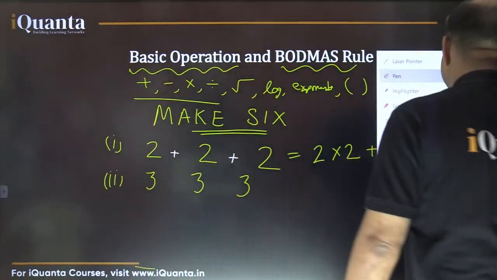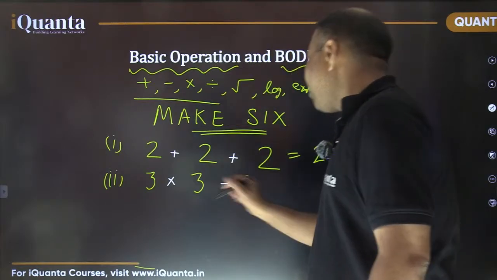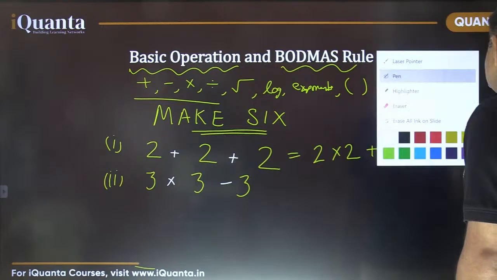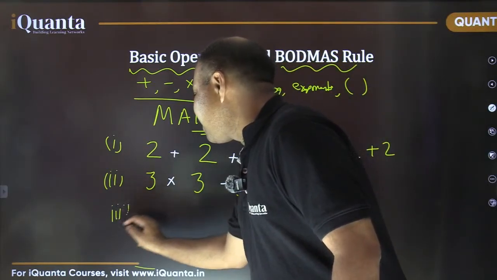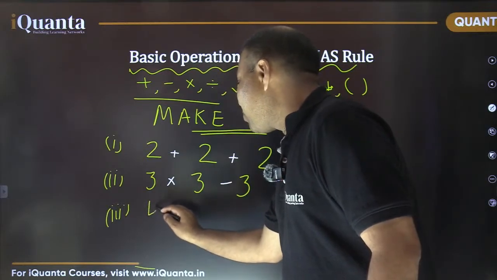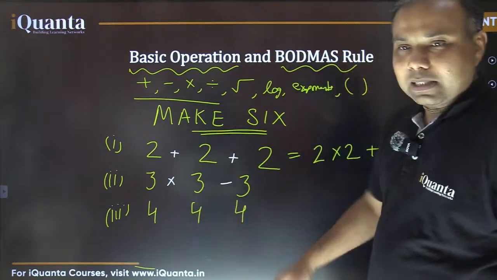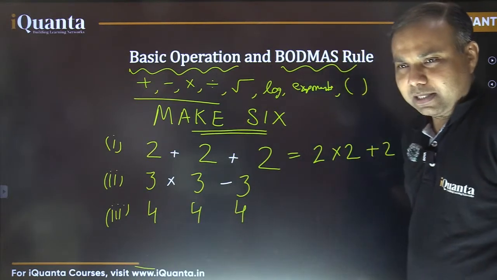So it's simple. 3 multiplied with 3 is 9. And 9 minus 3 would give you 6. Nice. Okay. Let's move quickly. I'm sure you have already estimated the next one. So next I'm giving you 3 4s. Again, I'm giving you 3 numbers. This time all the 3 numbers are 4. Please answer now.